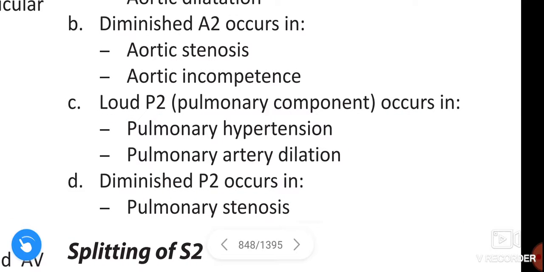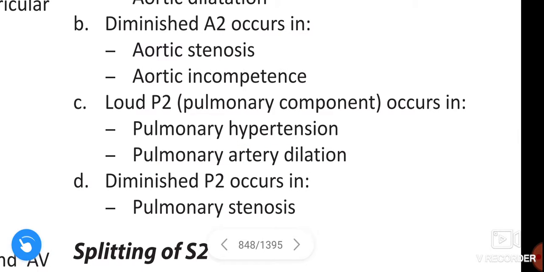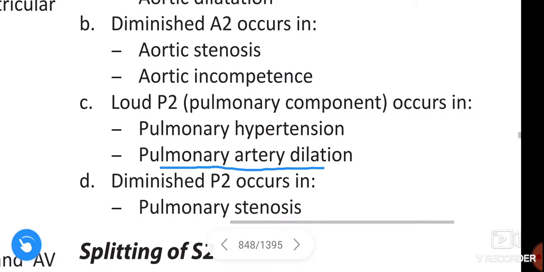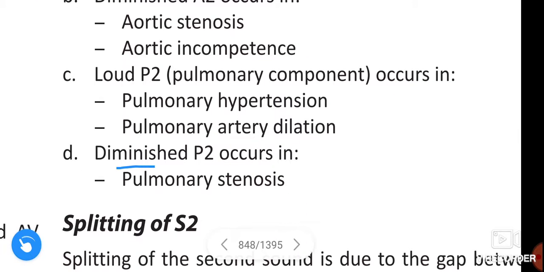Loud P2, that means pulmonary component, occurs in pulmonary hypertension, pulmonary artery dilation, and diminished P2 occurs in pulmonary stenosis.